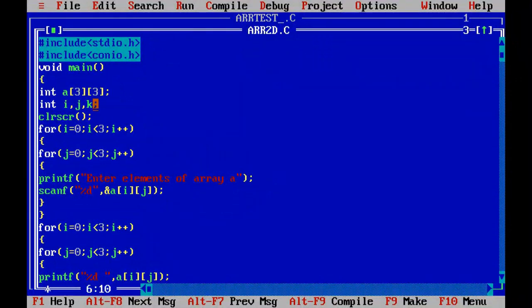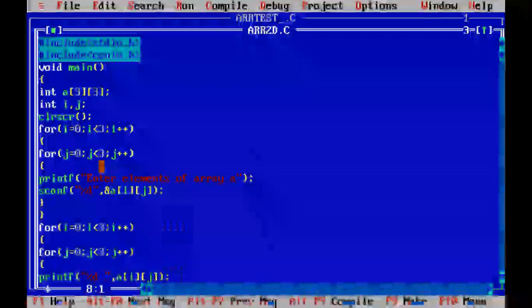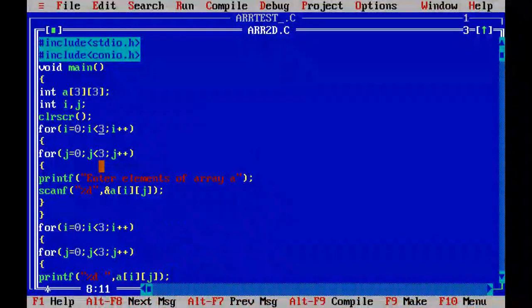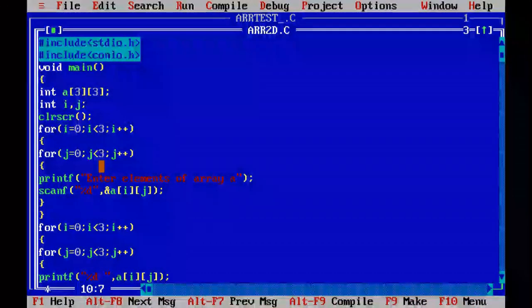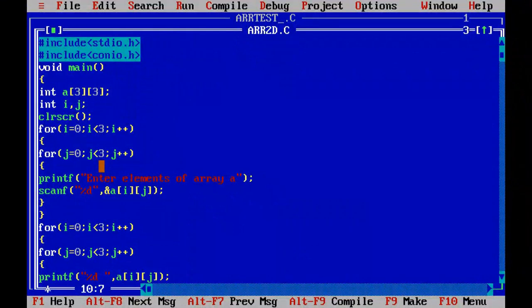In this case, you just see here, there are two variables i and j, and there is one array of size 3, meaning 3 rows and 3 columns. So I have taken the help of a for loop. This is the outer for loop, for the rows; there are 3 rows, and this loop is for the columns. So here the for loop j executes under the for loop i. So this is also known as a nested loop.